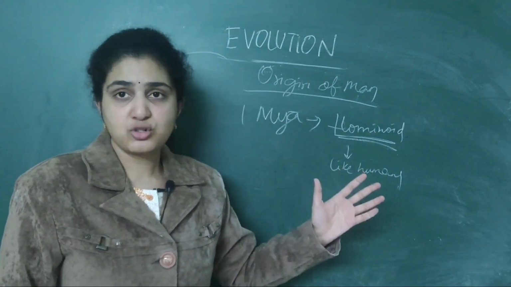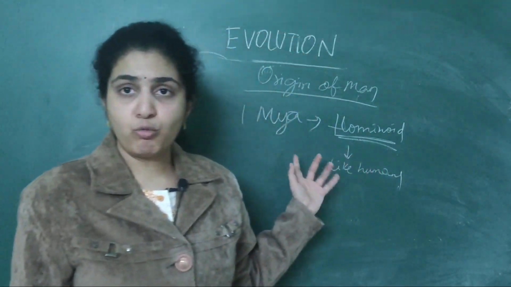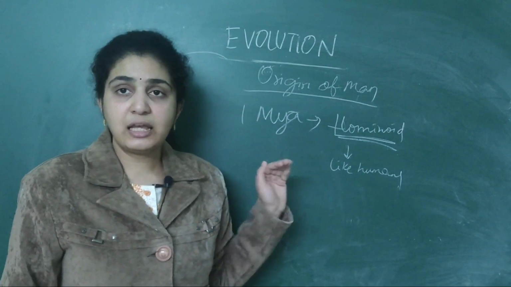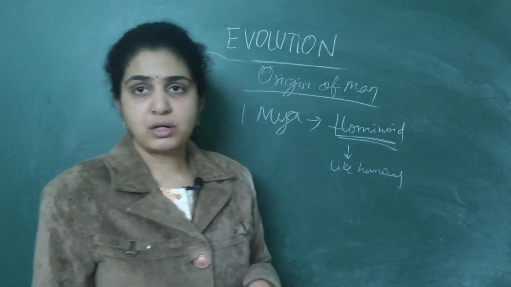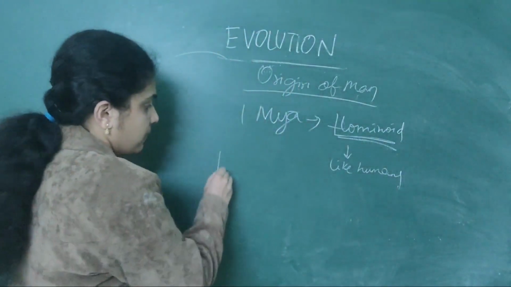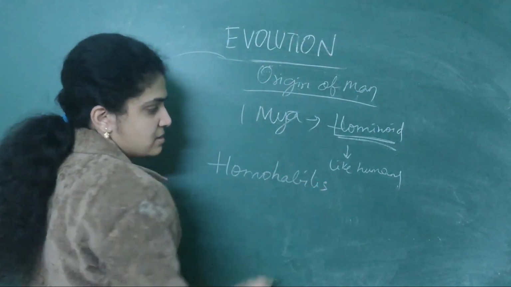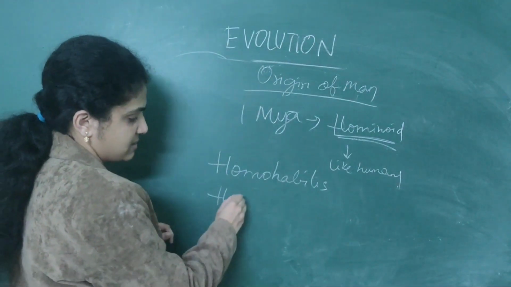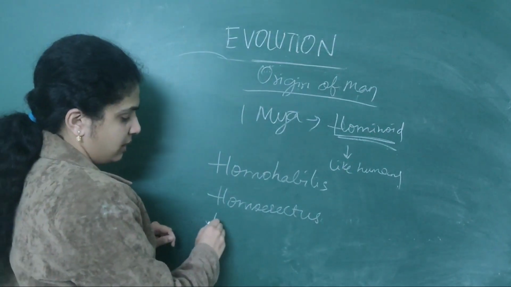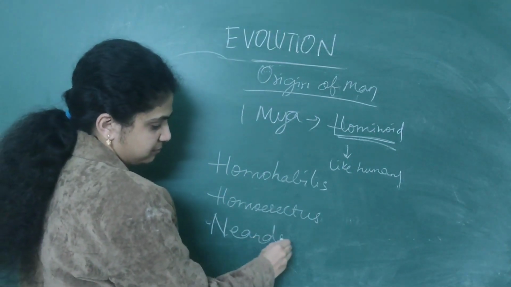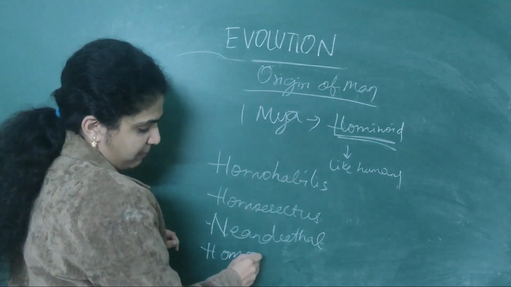Until Australopithecus, they all resembled some animals, but around 1 million years ago, they resembled humans. So, hominoid features, like humans. The first one to be seen is Homo habilis. The second one is Homo erectus. The third is Neanderthal. The last one is Homo sapiens.